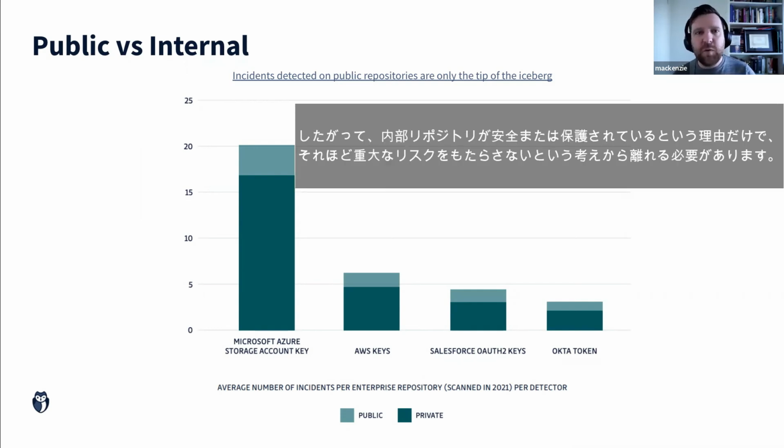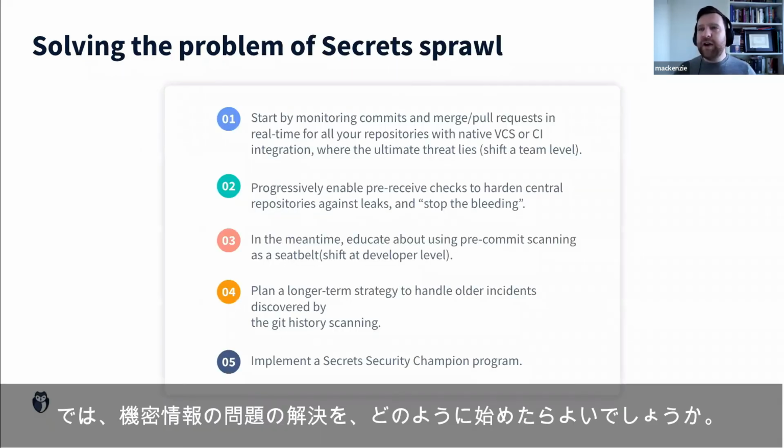So we have to move away from the idea that just because internal repositories are secure or protected, that it doesn't pose a very significant risk. So how do we start to solve the problem of secret sprawl?